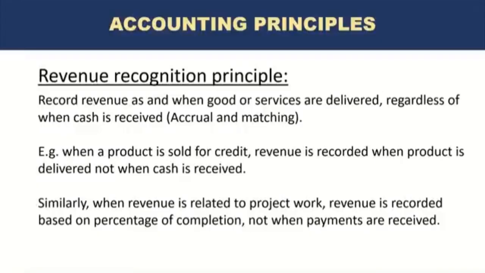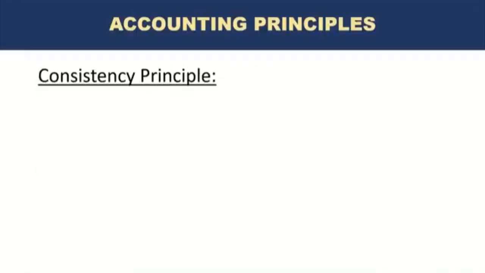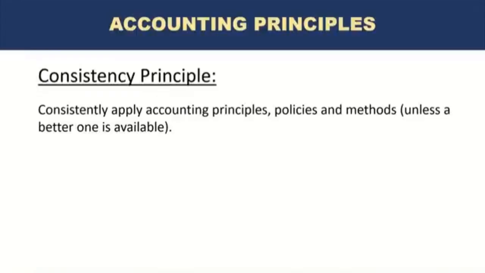So while the company may receive advance payments of, let's say, 50% on a project, they will record revenue based on the percentage of completion of that project. There are very specific guidelines in the standards on how to record the revenue in accordance with the percentage of completion principle. Consistency principle. We need to consistently apply accounting principles, policies, and methods unless a better one is available. This is again to help the users of the financial statements, the decision makers, understand the performance of the business over multiple periods of time.